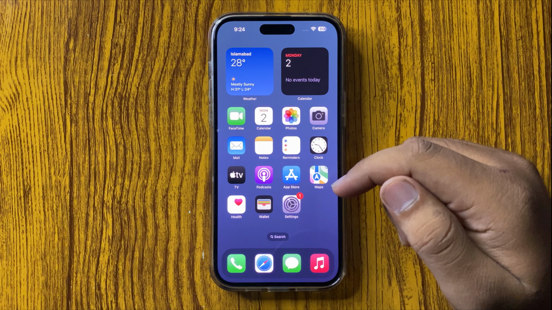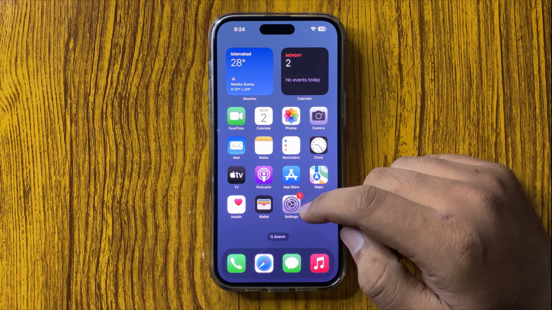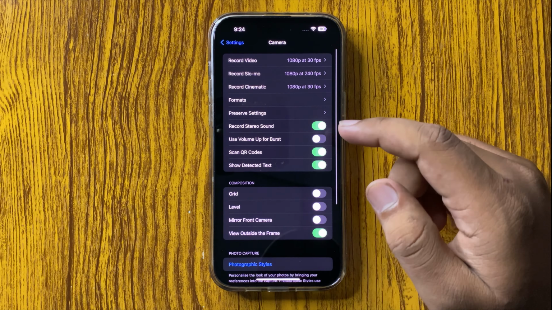How to disable the keyboard sounds on your iPhone 16 Pro Max. So first of all, open settings. Now in settings, scroll down and here tap on sounds and haptics.